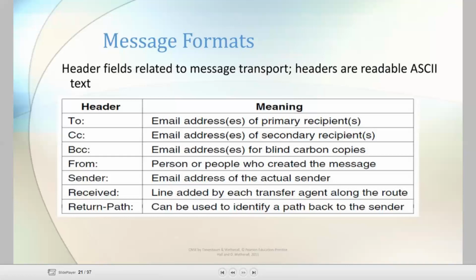You simply remember, To is the only one to whom we are sending the message. It is one address or many addresses. CC is a carbon copy. It is one or many. The address kept in the CC will know the information of whom we are sending the data. And BCC is a blind carbon copy. The recipient doesn't know for whom the mail was sent. The receiver doesn't know the information.